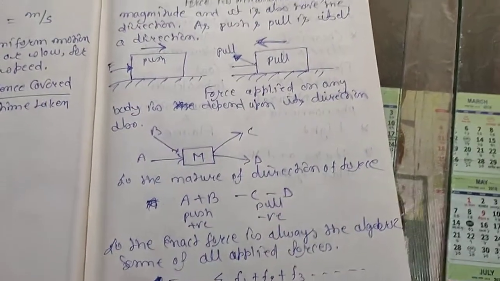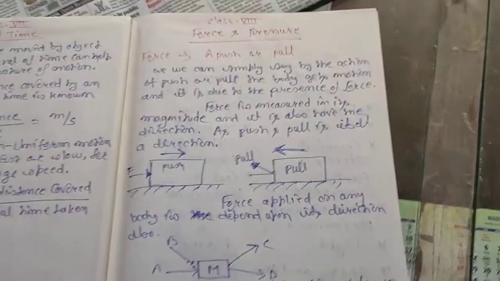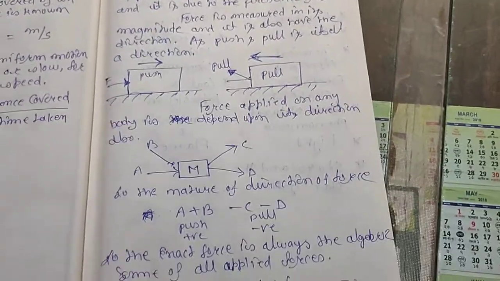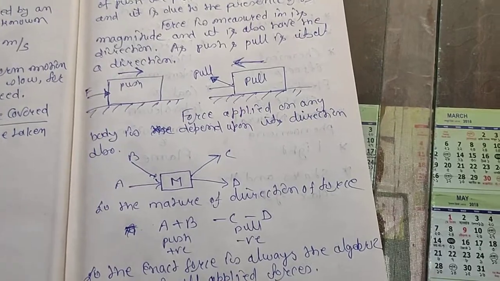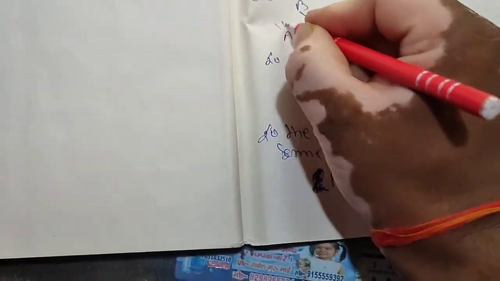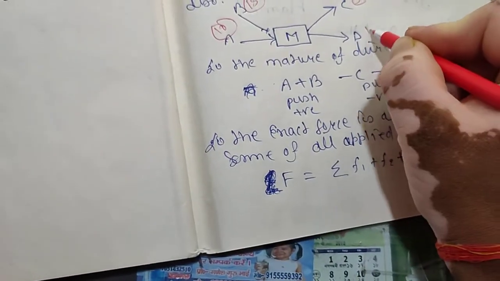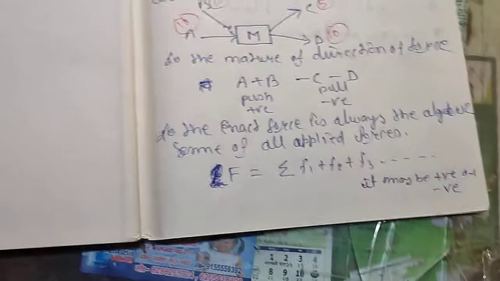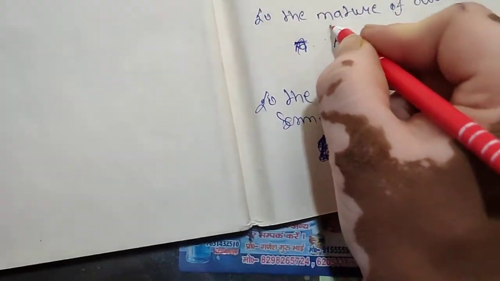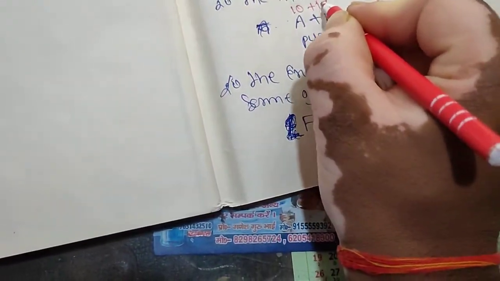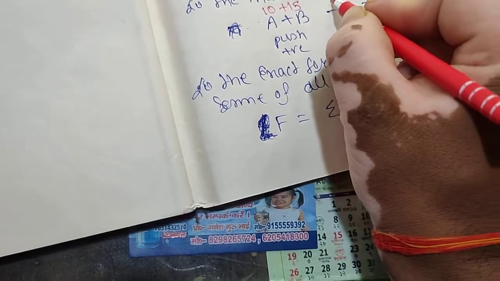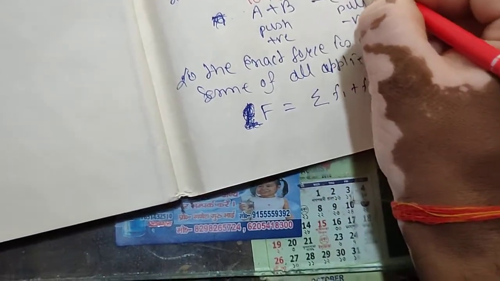Suppose a is 10, b is 20, c is 30 and d is minus 5. In that condition we can take this as 10, this as 15, this as 5, this as 10. So we simply put 10 plus 15, minus 5, and minus 10.